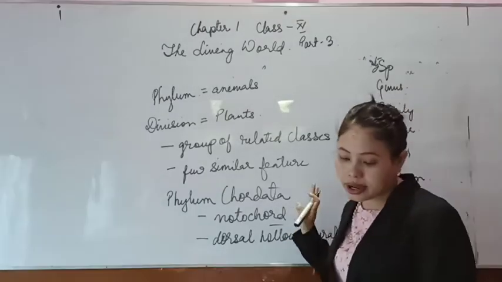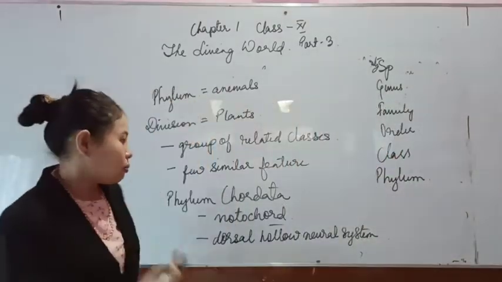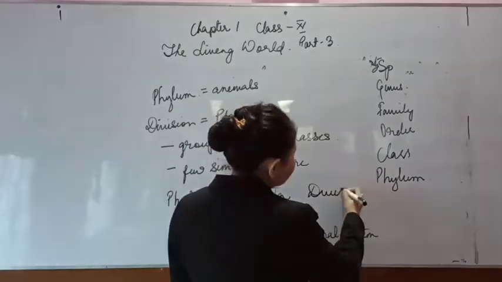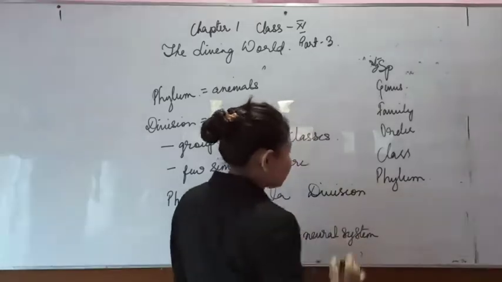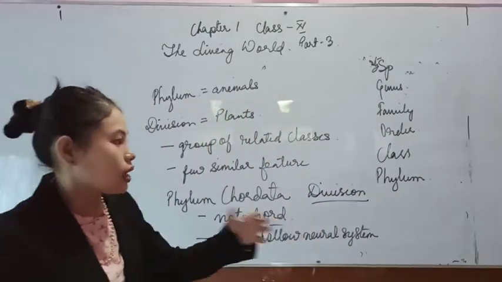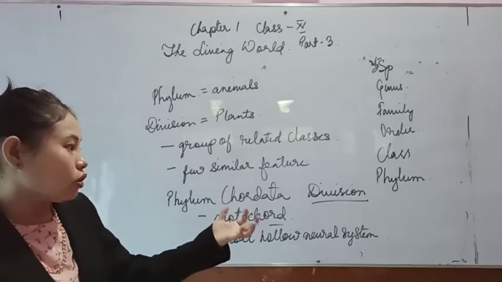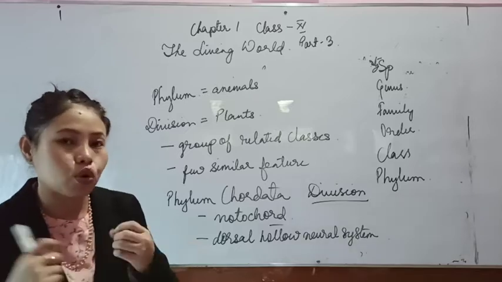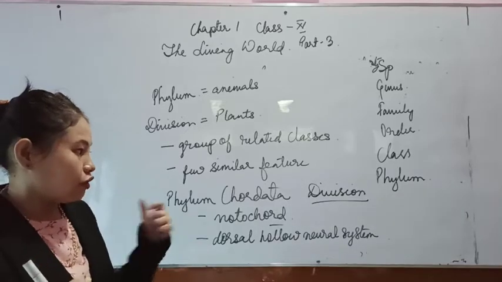come under phylum Chordata. Similarly, for plants you have division. All the flowering plants will come under the division Angiospermae, and in the case of rose it will be Magnoliophyta. Both Magnoliophyta and Angiospermae are for flowering plants.